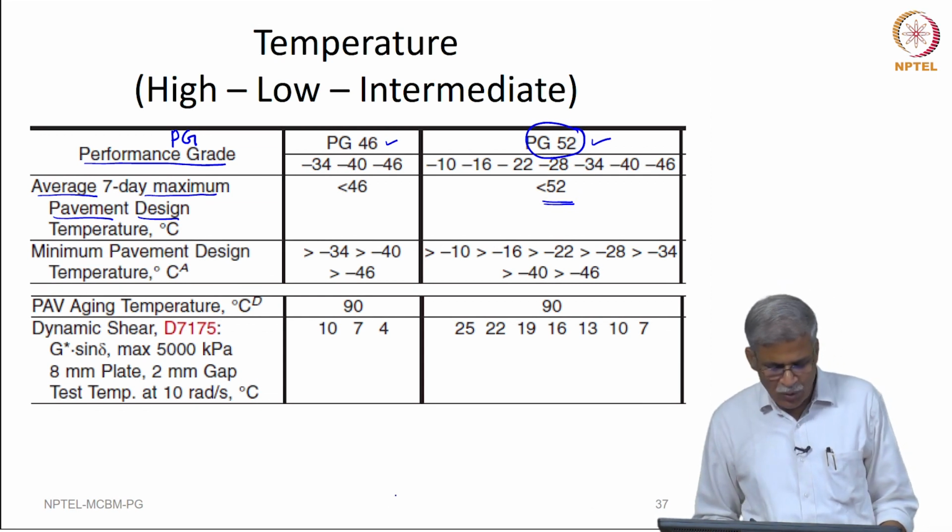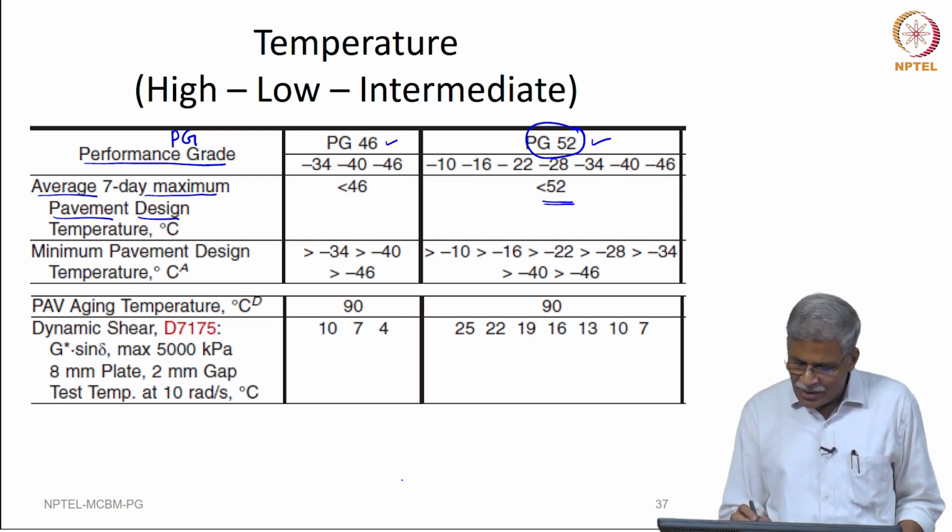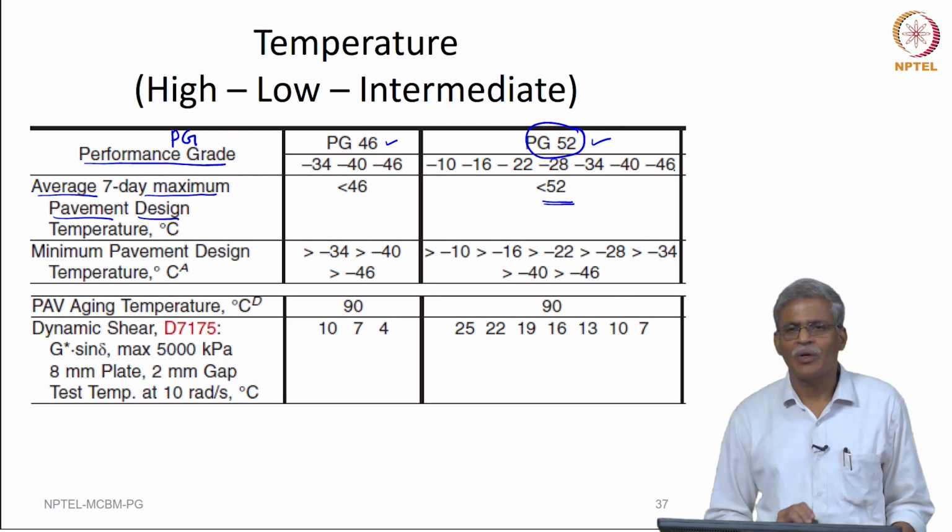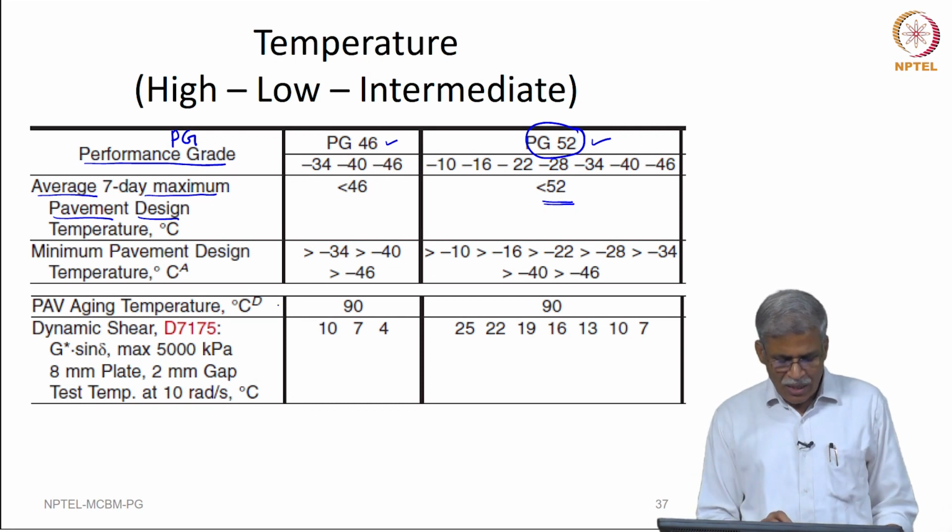Now, you will also notice that there are some values that are given here: minus 10, minus 16, minus 22, minus 28, minus 34, minus 40 and minus 46. These are the minimum pavement design temperature.